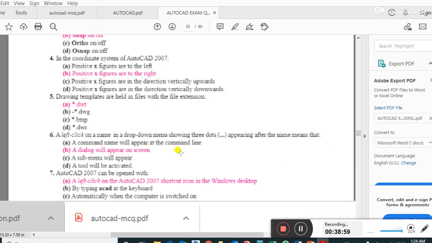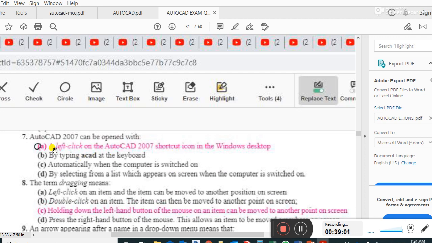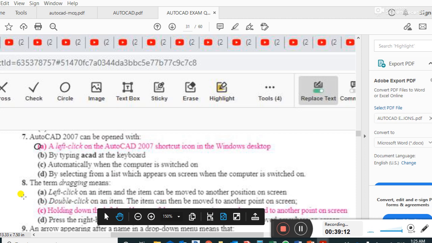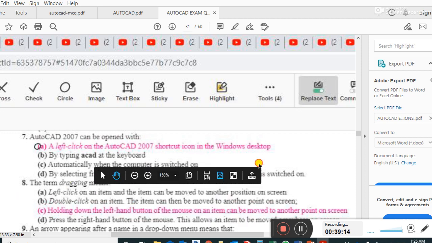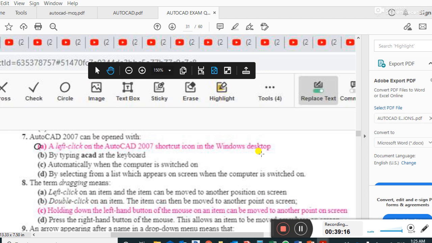Guys, next question. AutoCAD 2007 can be opened with a left click on the AutoCAD 2007 shortcut icon on the Windows desktop. The term dragging means what?